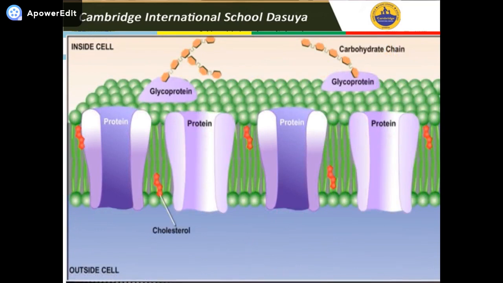Here you can see a carbohydrate chain which is attached to a protein on the outside membrane layer, making a glycoprotein. About glycoprotein I already discussed with you. They stabilize the membrane and are responsible for intercellular communication. Then next you can see cholesterol. It helps the plasma membrane to retain its fluidity. It is present between phospholipids and prevents the compaction of hydrophobic tails at low temperature and their expansion at high temperature.